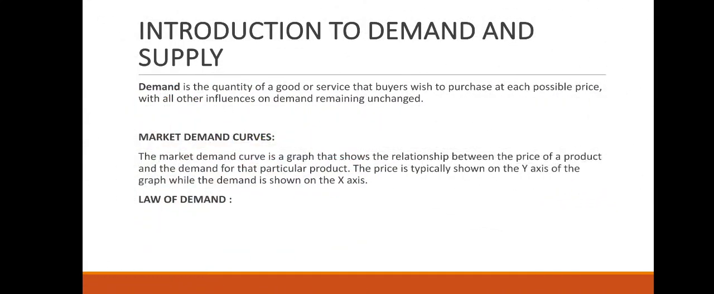Demand is the quantity of a good or service that buyers wish to purchase at each possible price, with all other influences on demand remaining unchanged. According to this law, the amount of products people buy depends on their price. The higher the price, the less the quantity of goods customers purchase, and vice versa. This is because customers purchase the first unit of a product to serve their urgent needs, and those that come next are only necessary to fulfill their secondary needs.